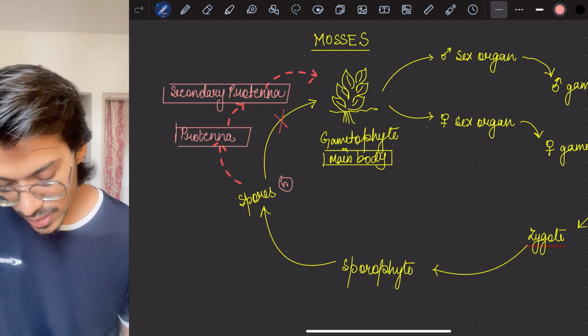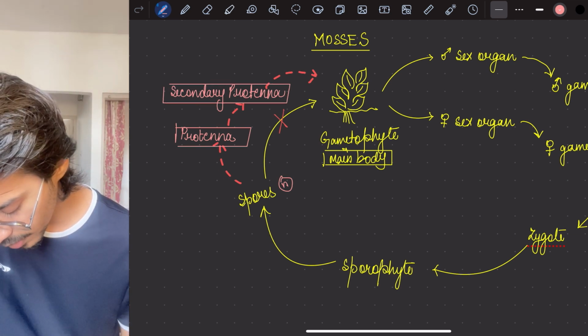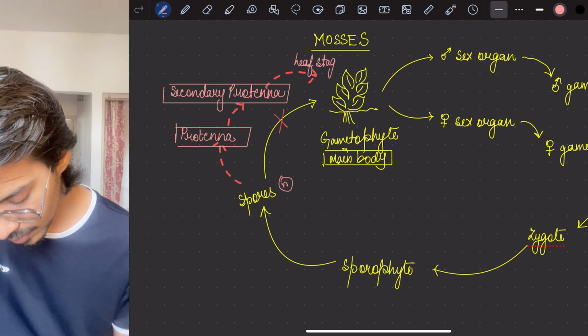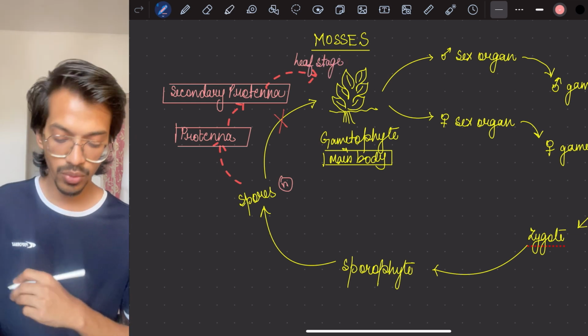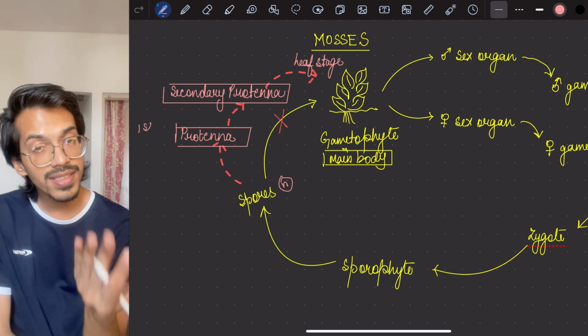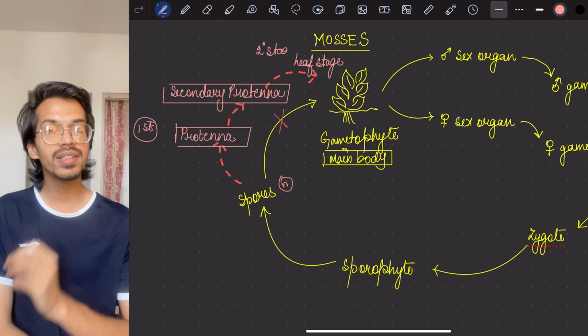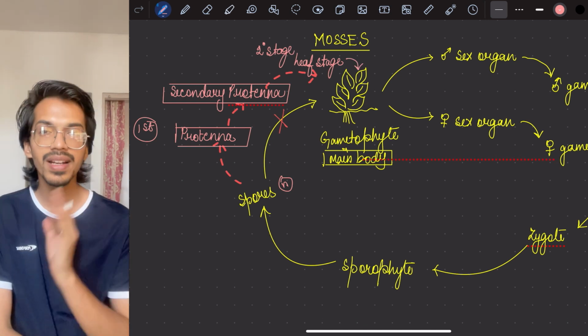Okay, so this is the second stage. The first stage is the protonema stage. The second stage is the leafy stage, to form the final version of it. These things are given in your NCERT, and its pointers are telling you that this is a creepy crawling stage or something like that.